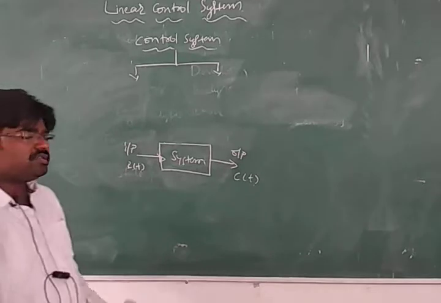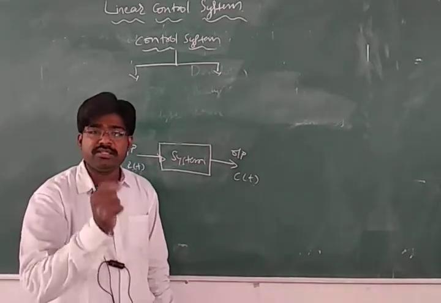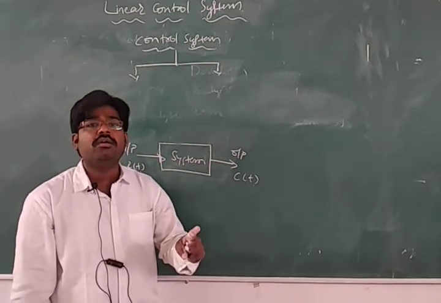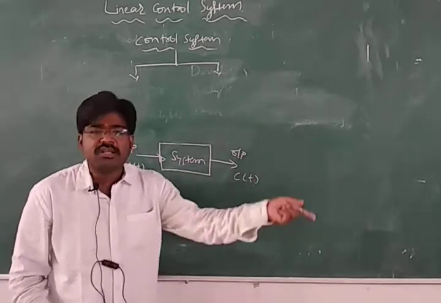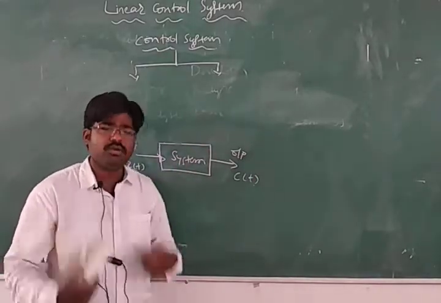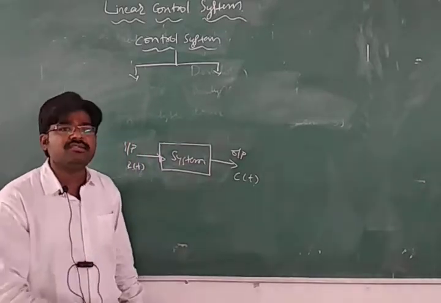Okay, so a control system is a system where physical equipment is connected in such a manner as to regulate, direct or command the system itself or another system. Okay, you may want to command another system or your own system.